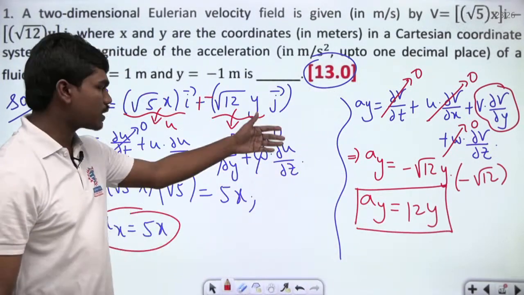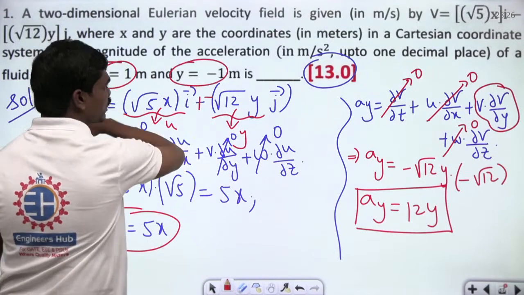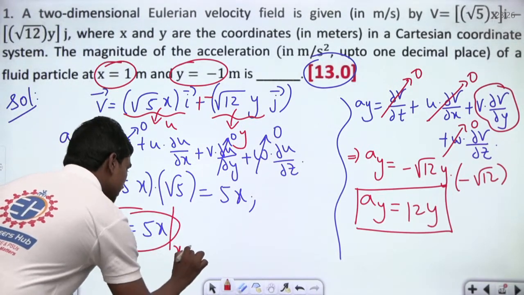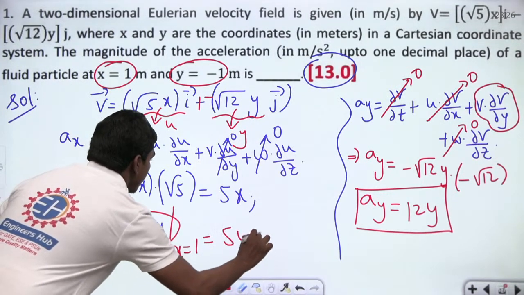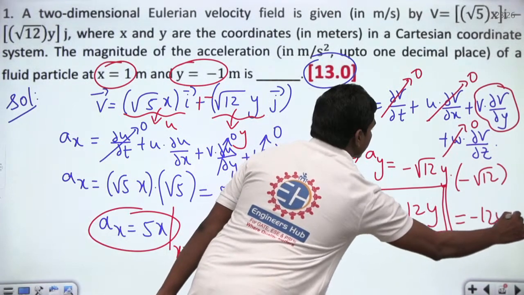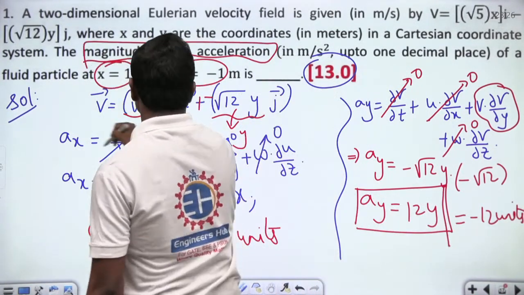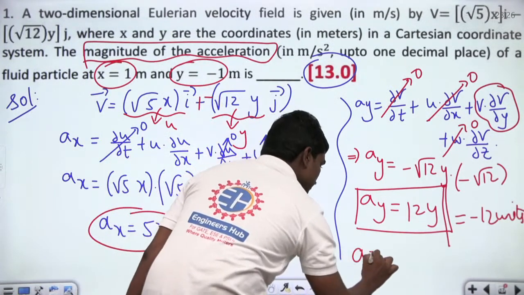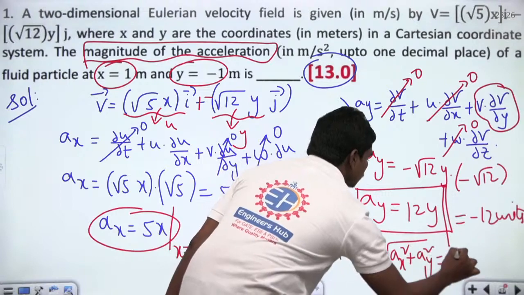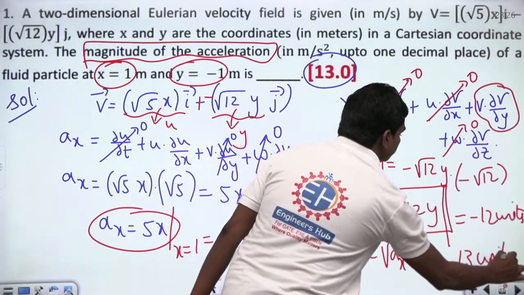So definitely if you try to calculate the net acceleration, they have given you the point x is equal to 1 and y is equal to minus 1. So at x is equal to 1 this is 5 units, and at y is equal to minus 1 this value is minus 12 units. And since they are asking for the magnitude of acceleration, these are two perpendicular components. So the net acceleration is root of ax square plus ay square, which is root of 5 square plus 12 square, which is 13. So this is 13 units.